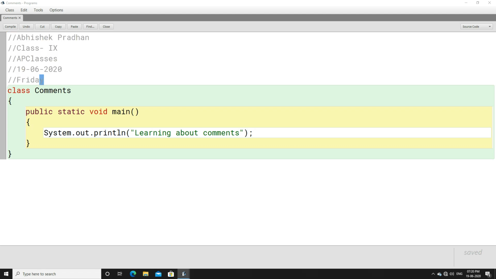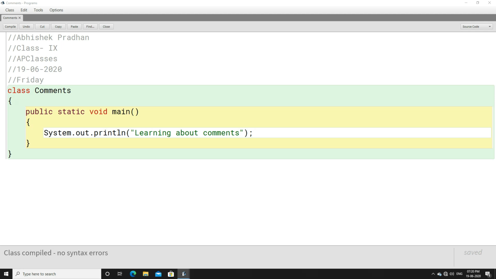And when it becomes a single line comment, it will not get executed by the compiler, and the compiler will start the execution process from this part. This is where you have written class, the compiler will start its execution process, and all the conversion will take place from this part. Now we can compile the program, and you can see it is getting compiled.